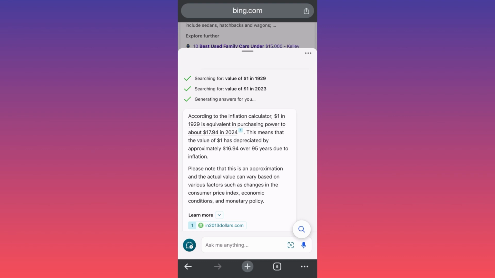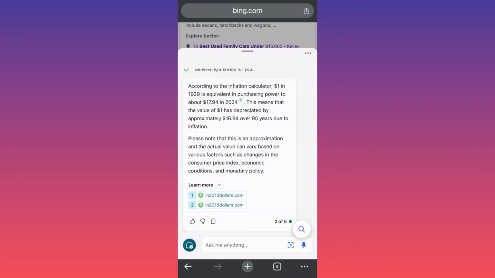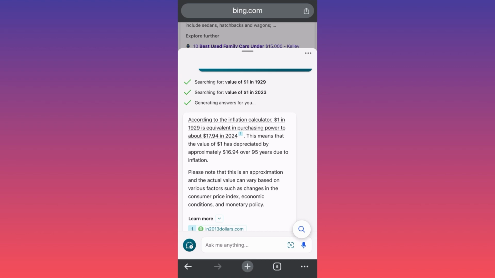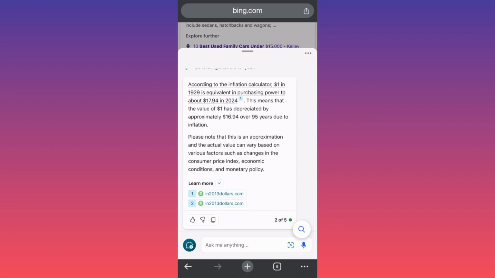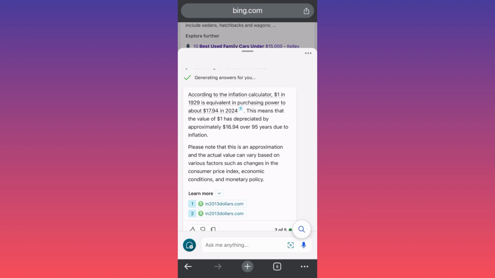Okay, this means that the value of $1 has depreciated approximately $16. So you understand that depreciation, if these numbers are accurate, is a real thing, and it's taken away a lot of purchasing power from the people who are actually participating in the US economy.